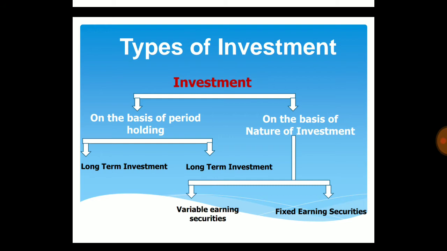On the basis of the period of holding, investments are divided into two parts: firstly, long term investments, and secondly, short term investments. Then, investments are divided on the nature of investment: firstly, variable earning securities, and secondly, fixed earning securities.